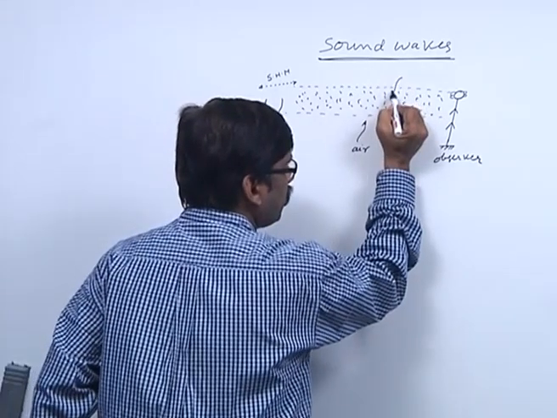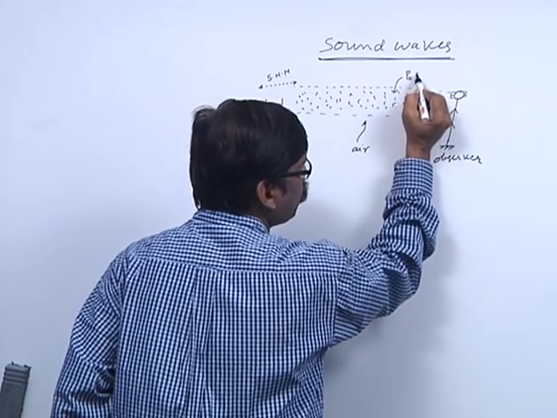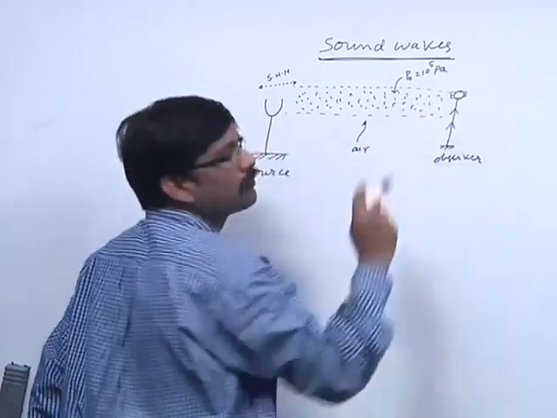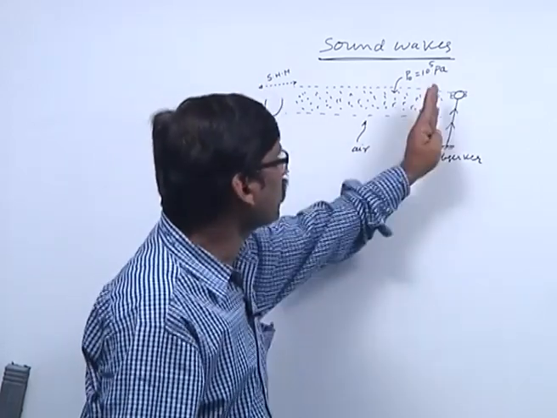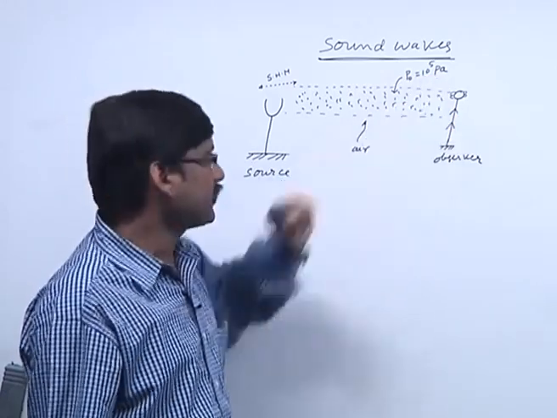The pressure in normal condition is 1 atm, which is approximately 10 to the power of 5 pascals.